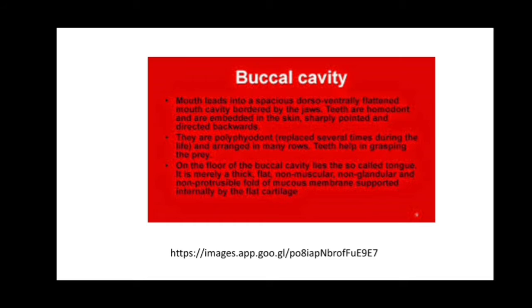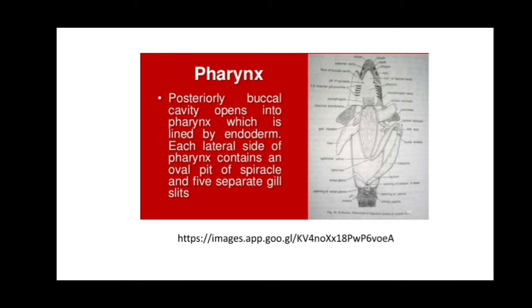Teeth help in grasping the prey. On the floor of the buccal cavity lies the so-called tongue. It is merely a thick, flat, non-muscular, non-glandular and non-protrusible fold of mucous membrane supported internally by a flat cartilage.